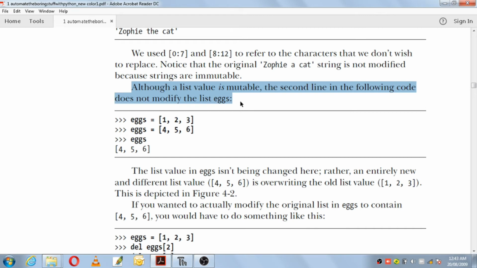So they have told us that list is mutable and string is immutable. That means you can change the values of a list. Here there is an example. It is showing x is equal to [1, 2, 3], then x is equal to [4, 5, 6]. That means you are overwriting the values of the list x, 1 2 3, with 4 5 6. The values of the list are not getting changed, but you are overwriting the values with the new values, that is 4 5 6. So you cannot say that you are changing the values, you are overwriting the values here.